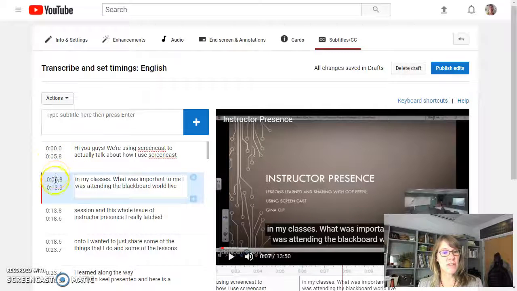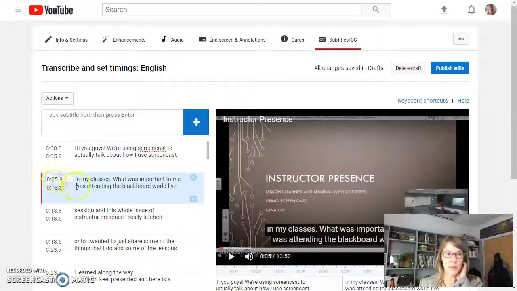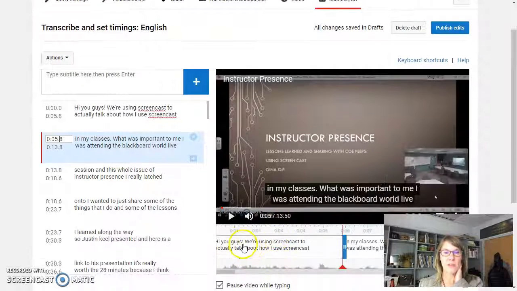The timing is generally fairly accurate, but it is important that it's synchronized. So for some reason, if it's not, which often happens when there's multiple speakers, then you can just simply come over here and adjust the timing so that you can see that it is showing up when you're actually hearing that being said. So that's really important. You continue to go down. You're not supposed to have more than two lines, so if you needed to, you could add an additional captioning box. And be careful not to capitalize just the beginning of a new captioning box, because you really need to be paying attention to actual sentence structure.